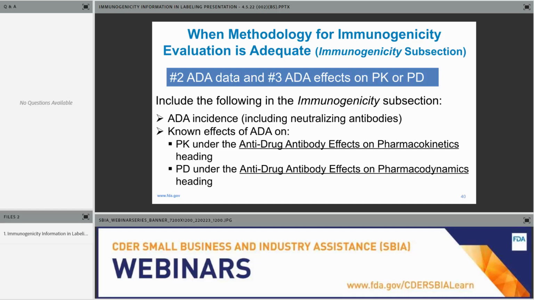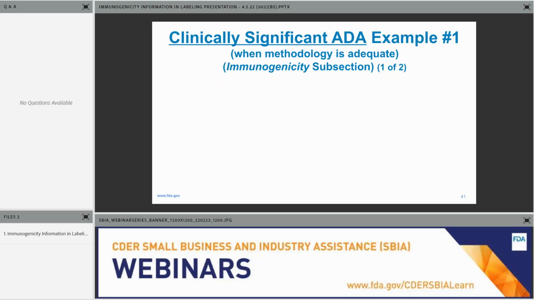And finally, number 4, if you have PK or PD effects on safety or effectiveness, you should have a brief statement here about that, but the main concepts about adverse reactions, clinically significant adverse reactions, or subgroup analyses based upon immunogenicity with respect to effectiveness goes into the other clinically oriented sections of labeling. So I'm going through several different examples to illustrate some of these concepts.